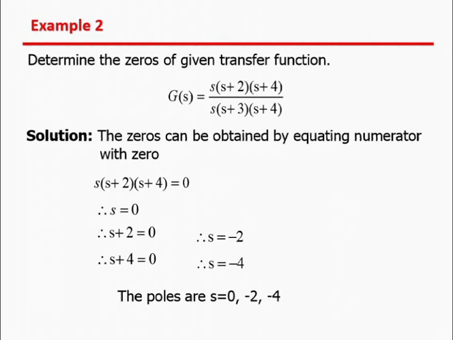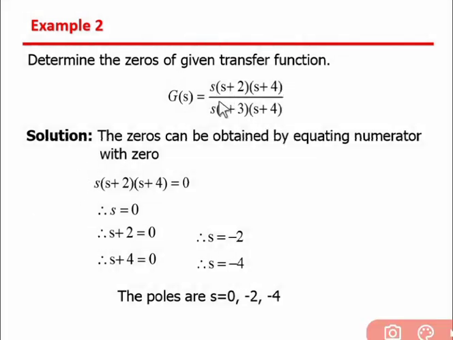By this example, we can easily understand the zeros. Here the example is given: G(s) = s(s+2)(s+4) / (s+3)(s+4). This is the numerator and this is the denominator. By definition, the numerator equals 0.